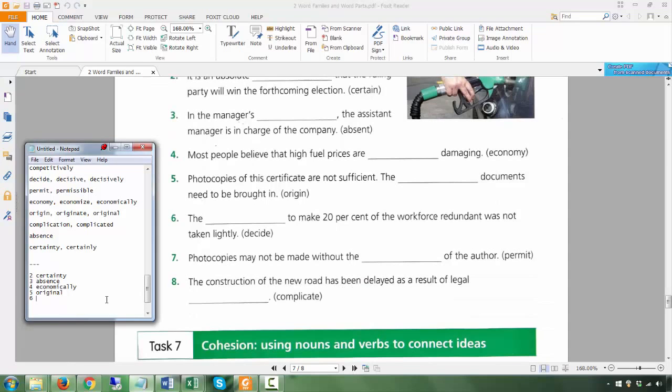The what, the, an article, you have a noun. You can't put decide because decide is a verb, so you're going to put decision, which is a noun version.